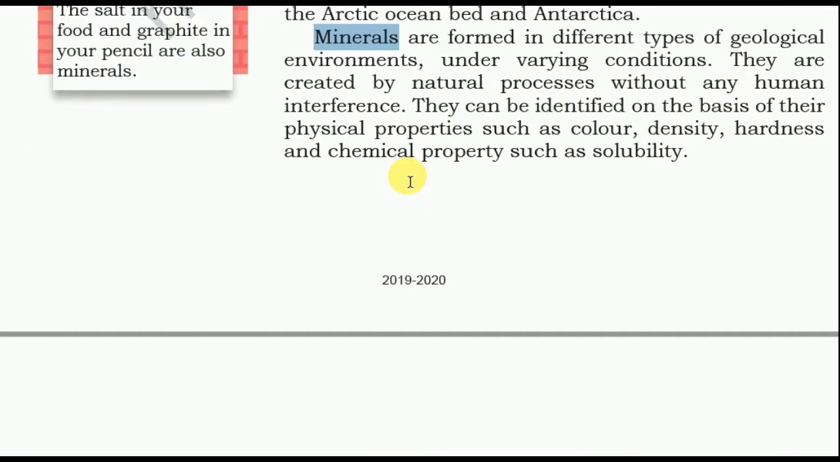Minerals are found in different types of geological environment under varying conditions. They are created by natural process without any human interference. They can be identified on the basis of their physical properties such as color, density, hardness, and chemical properties such as solubility.